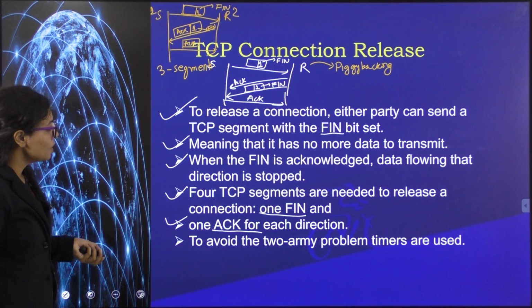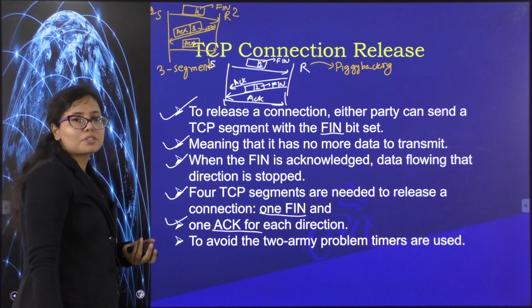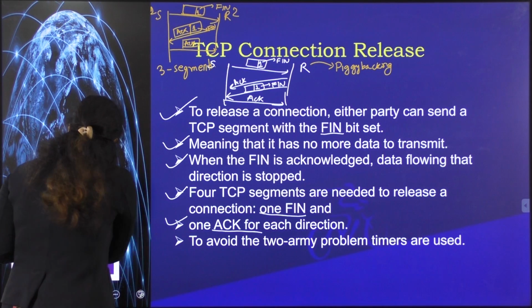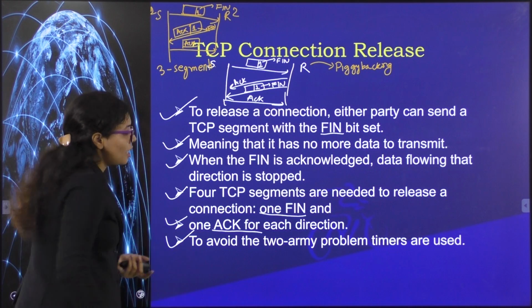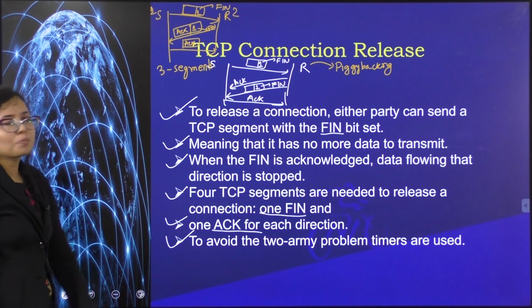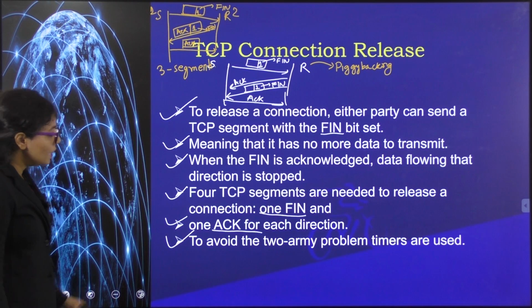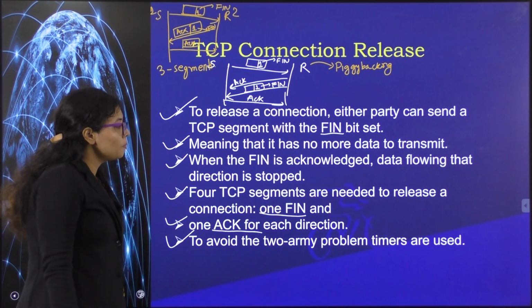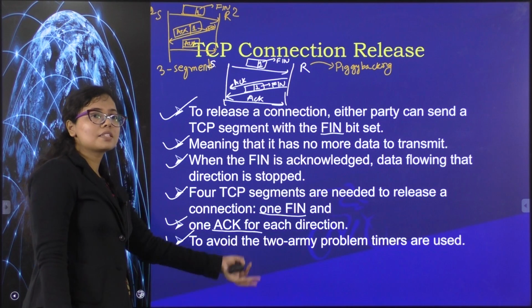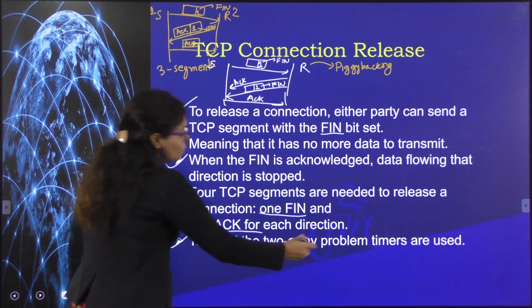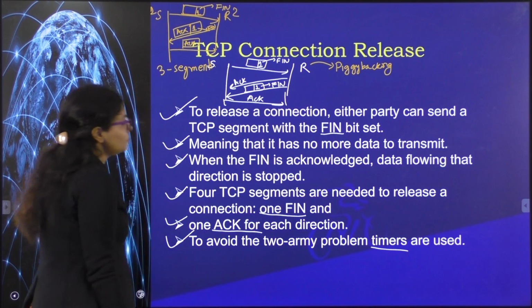Okay, so in the exam, a 1 mark question can be asked: what is piggybacking? And then the last thing is to avoid the 2 army problem, because here also the 2 army problem will come. Already you try to visualize how it will come. And to avoid this 2 army problem, here also individual decisions are made by the transport layer by using timers. Okay, that is why we use timers over here.